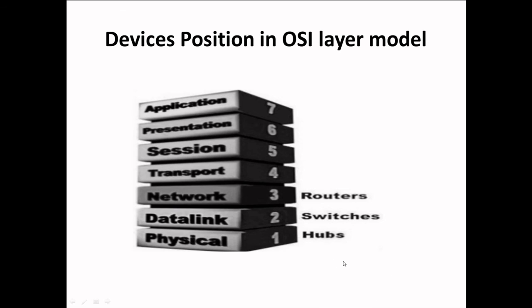Now, as we discussed, bridges are devices that work on the data link layer, that is on layer 2, and we discussed repeaters. Repeaters are layer 1 devices and they work on the physical layer.